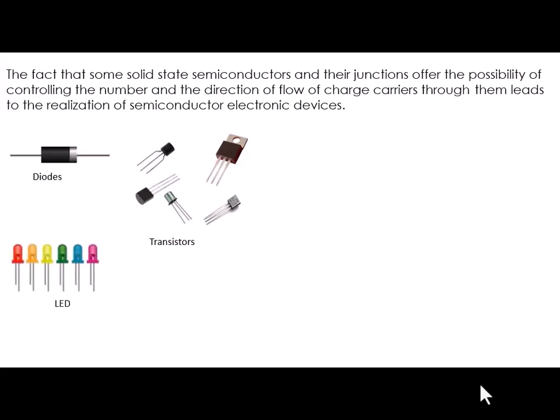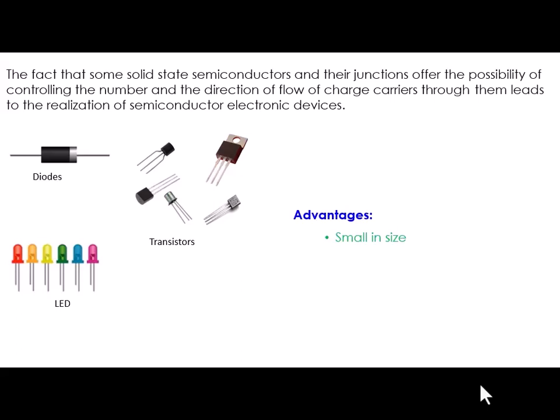And these semiconductor devices, electronic devices, have some advantages over those vacuum tubes. What are those advantages? They are very small in size, very minute. As an example, nowadays you can hold a computer over your lap or over your tabletop.